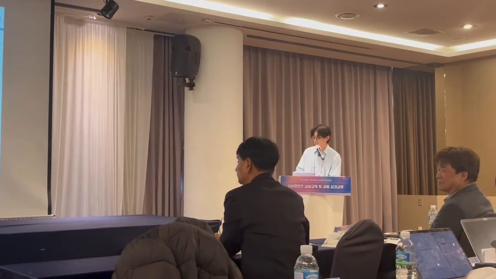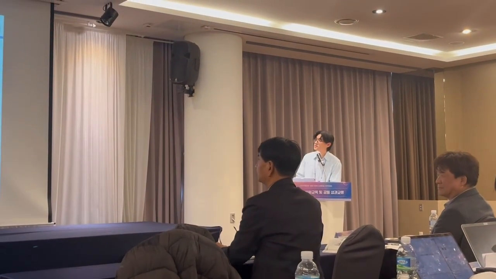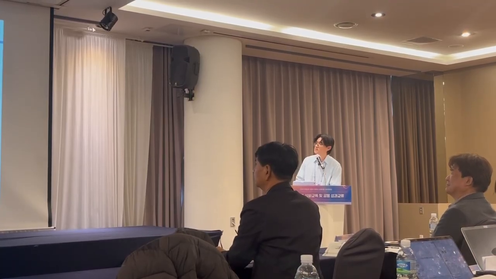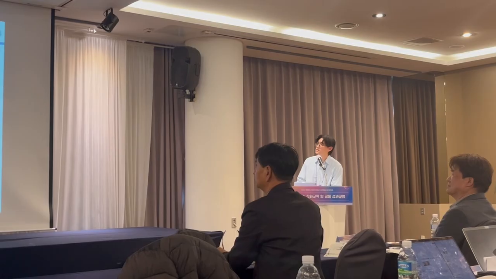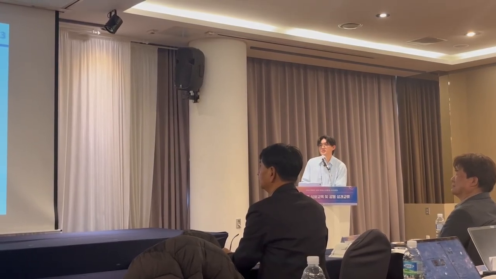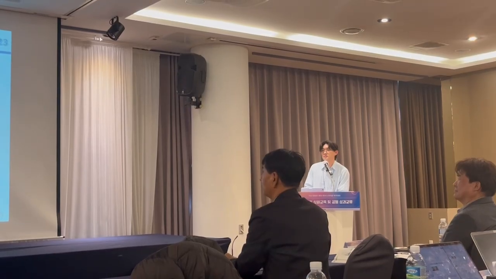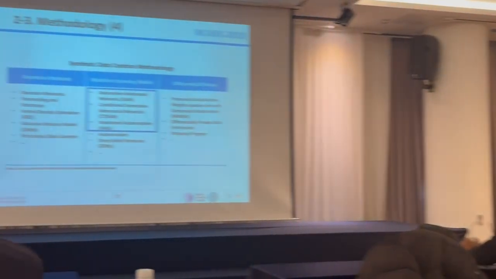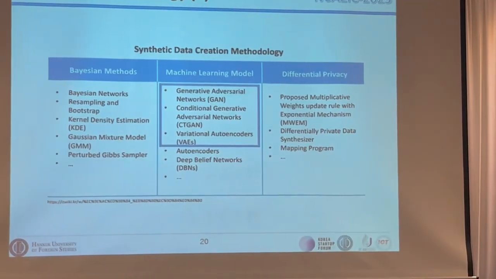Okay. Another question, on the technical side, you just used a very famous model, the GAN model variation. Do you have another model to try? So as you can see in this second column, there are a lot of generative AI models that can be used.